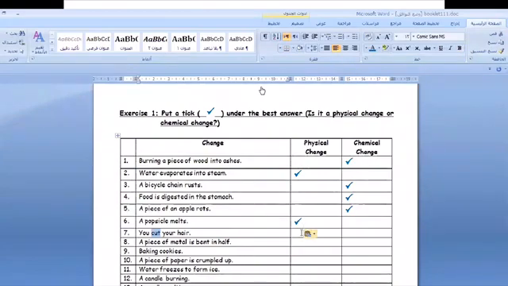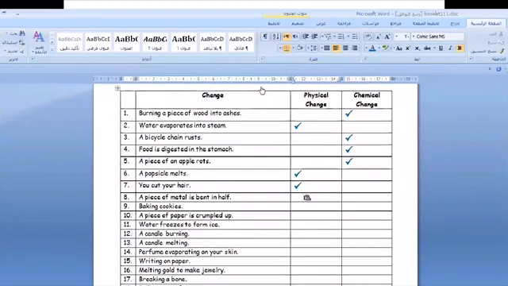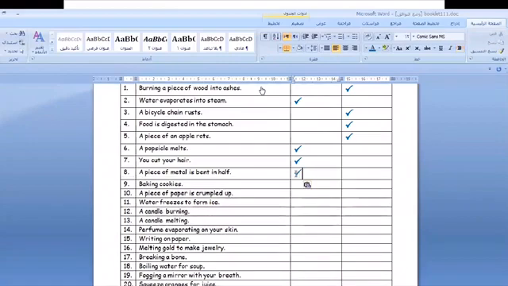Is it chemical or physical? Yes. Great job. It's a physical change. A piece of metal is bent in half. Only bending. We're still having metal. What do you think? Amazing. It's a physical change.